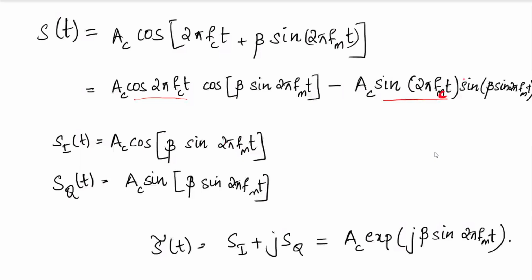That is the in-phase component, and this is the quadrature component, Ac sin of beta sin 2 pi fm t.